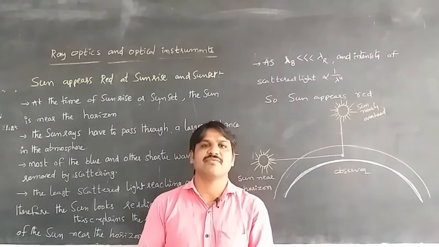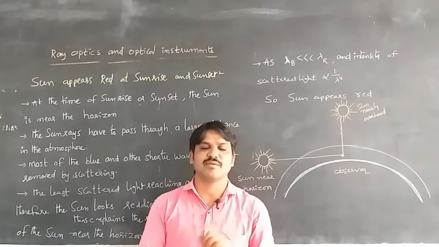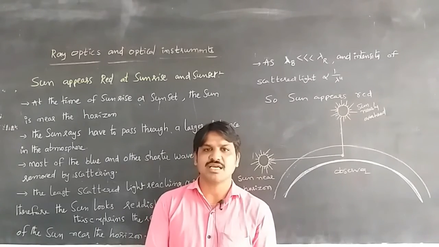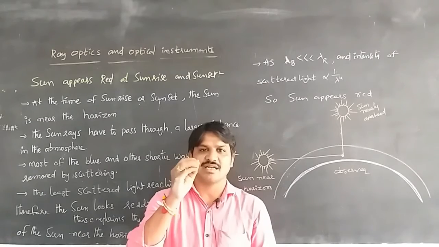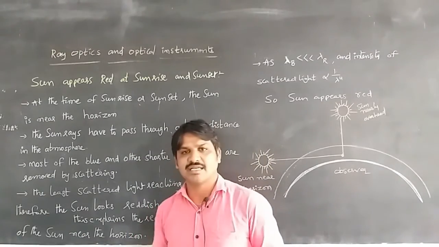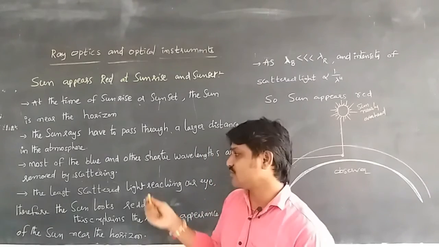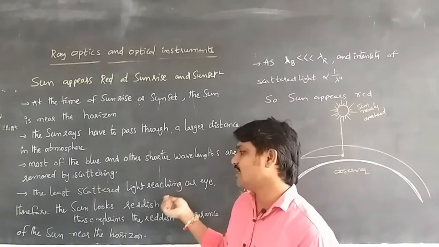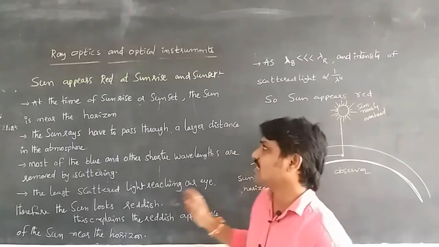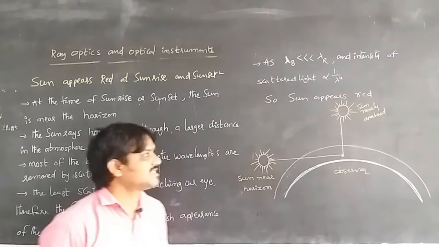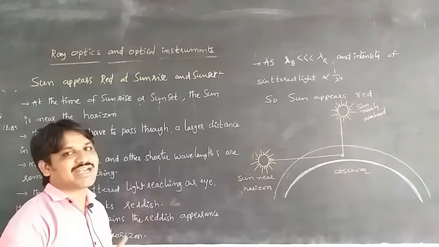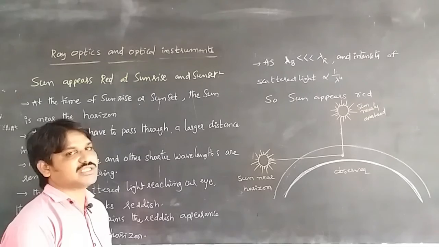The shorter wavelengths are scattered more, so they are removed by scattering, and the least scattered color, red, reaches our eye. That is why at the time of sunrise and sunset, the sun appears red. This is one of the phenomena that is applied due to the scattering of light.